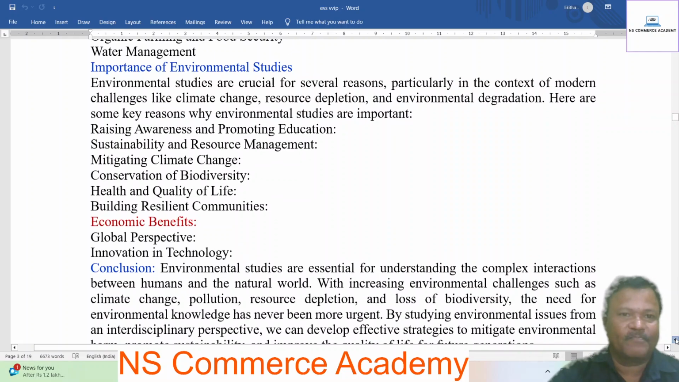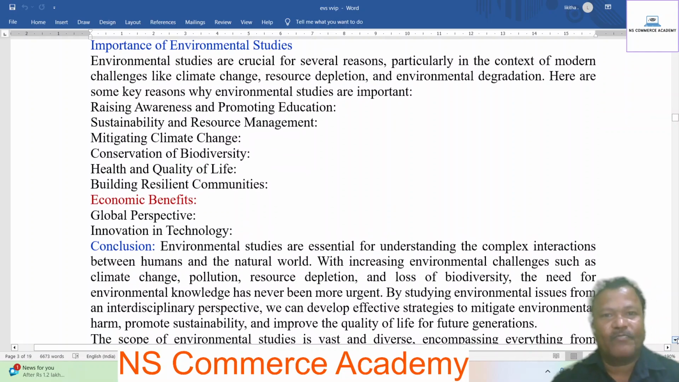Importance of environmental studies. Environmental studies are crucial for several reasons, particularly in the context of modern challenges like climate change, resource depletion, and environmental degradation. Here are some of the key reasons why environmental studies are important: raising awareness and promoting education, sustainability and resource management, mitigating climate change, conservation of biodiversity, health and quality of life, building resilient communities, economic benefits, global perspective, and innovation in technology.